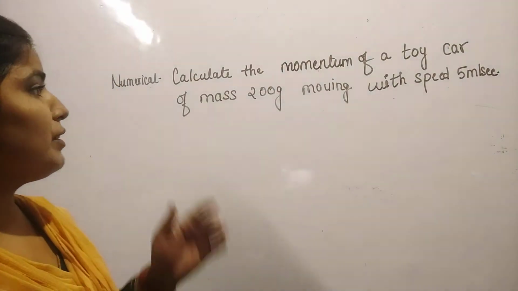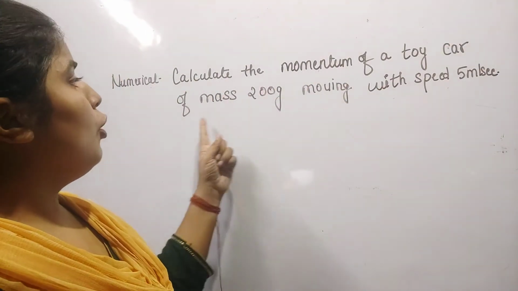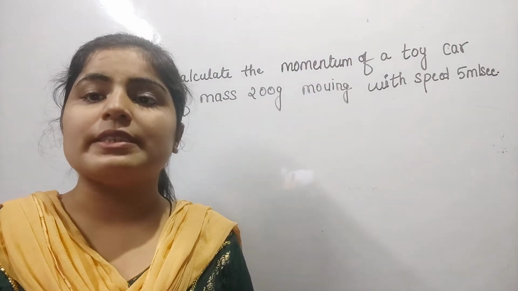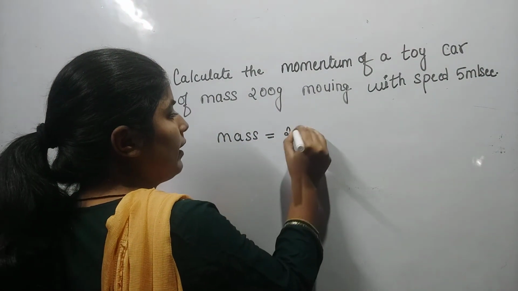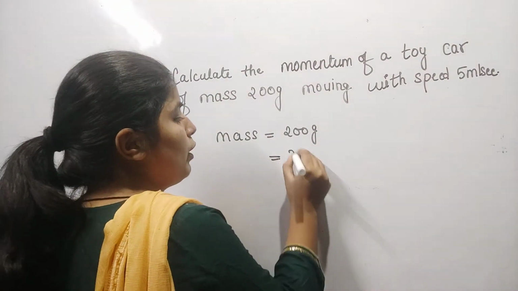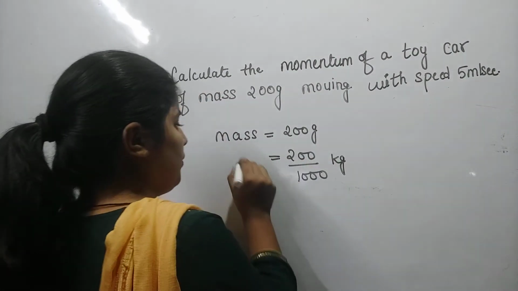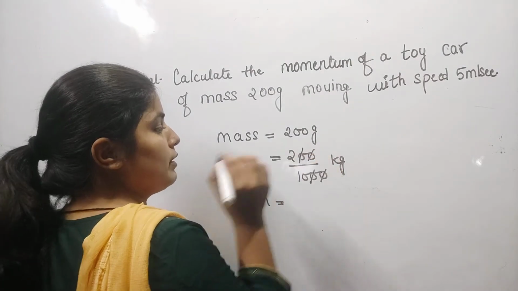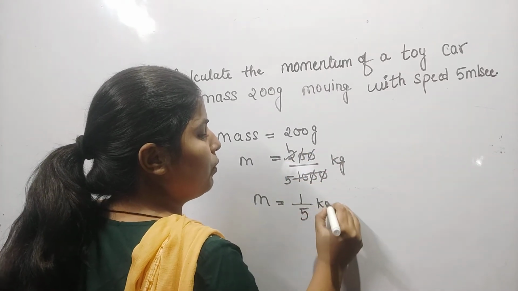So now I am going to discuss a numerical based on momentum. Calculate the momentum of a toy car of mass 200 gram moving with velocity 5 meter per second. Here the mass is given, that is 200 gram, so we have to convert it into kilogram. What will we do? We will simply divide by 1000, then it will convert into kilogram. We will cancel 0 and 0, and 2 ones are 2, 2 fives are 10. So it will be equal to 1/5 kilogram.